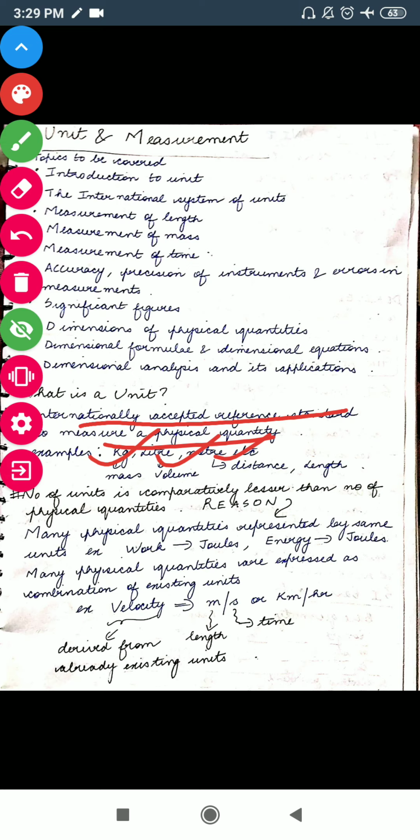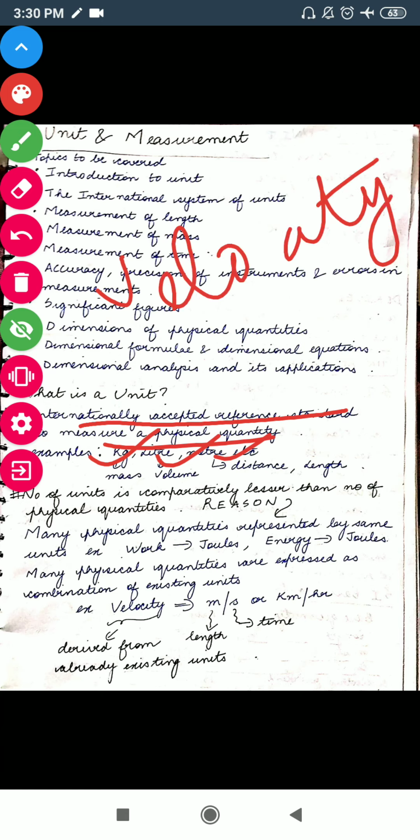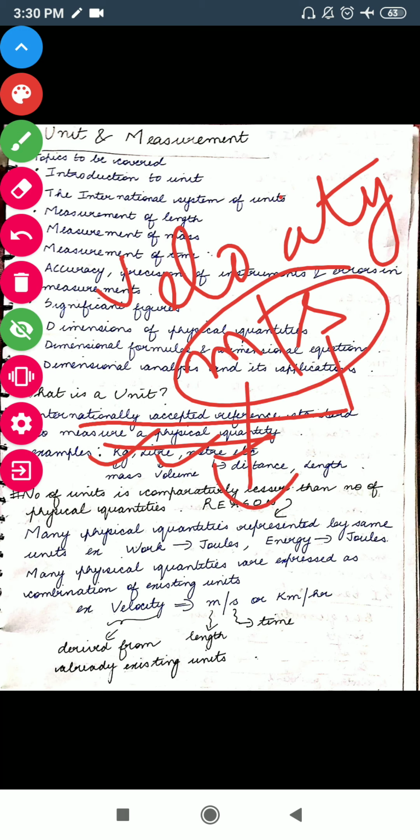And there are quantities such as velocity, represented by meter per second, which includes both the unit of length and the unit of time. So it is not a new unit, it is derived from the existing units.